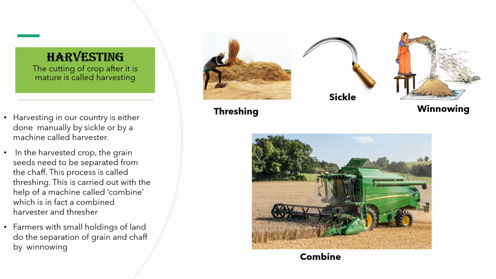In the harvested crop, the grain seeds need to be separated from the chaff. This process is called threshing. This is carried out with the help of a machine called combine, which is in fact a combined harvester and a thresher. Farmers also use the winnowing method to separate the grains and the chaff.